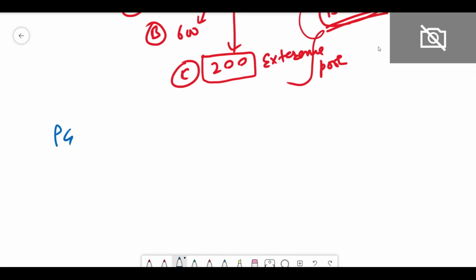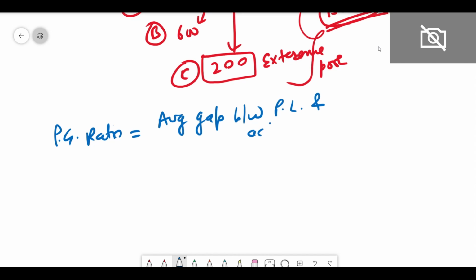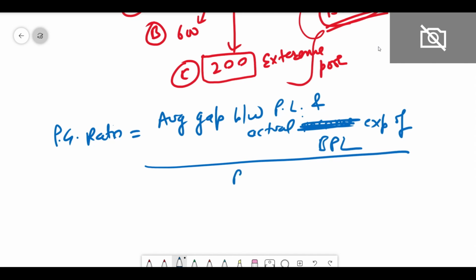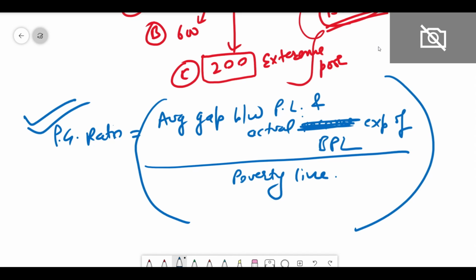The poverty gap ratio is calculated as the average gap between the poverty line and the actual expenditure of the BPL, divided by the poverty line. So this is the poverty gap ratio.